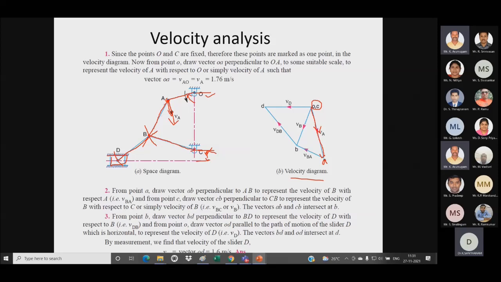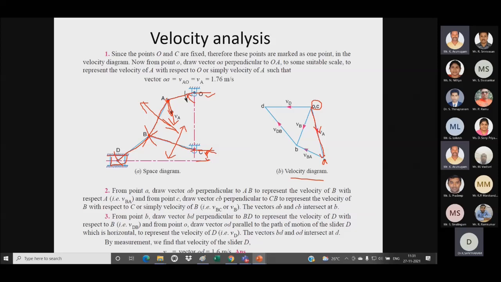Then after that, for AB, I have to draw a perpendicular. It may be in this direction or in this direction. For BC, I have to draw a perpendicular like this, upwards or downwards.